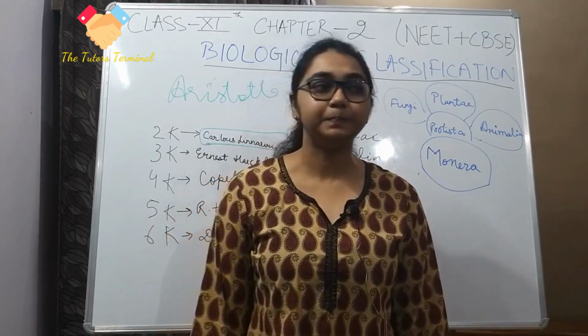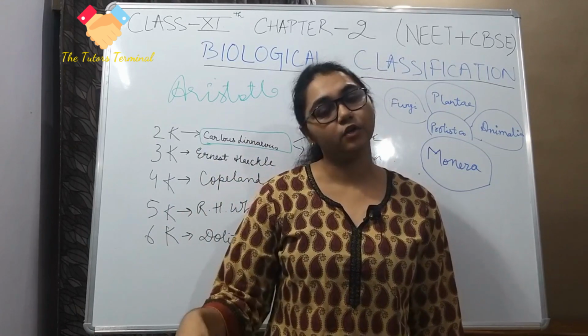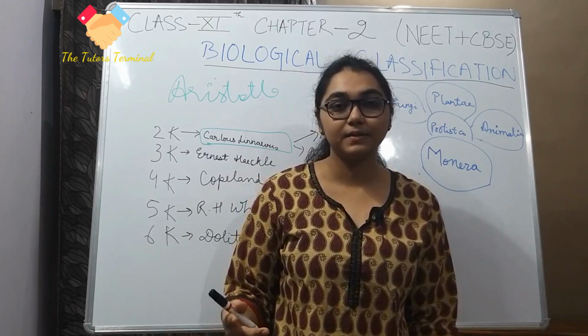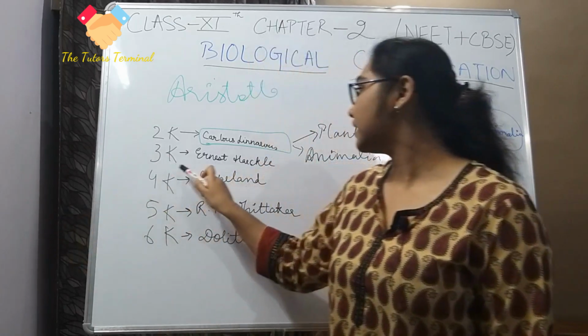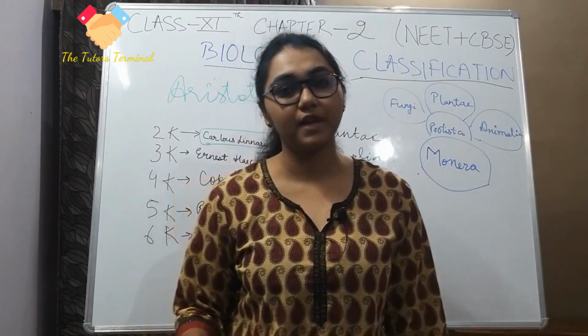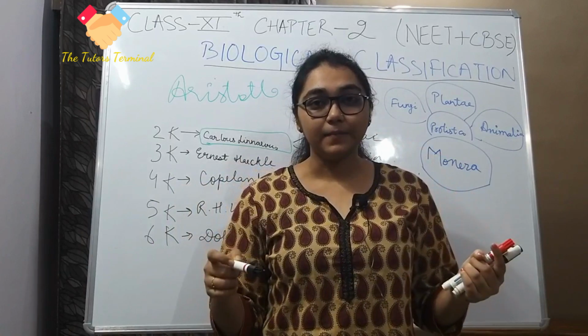But still there were a few drawbacks in his classification. So what were the drawbacks? What made us think of the three kingdom classification, 4 and 5 and 6, all other kinds of kingdoms of classification?